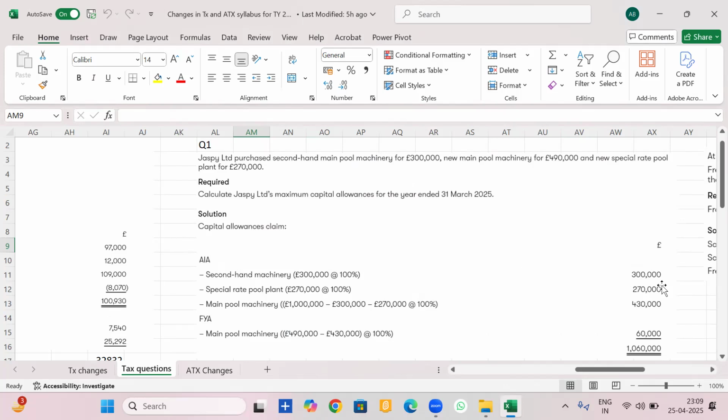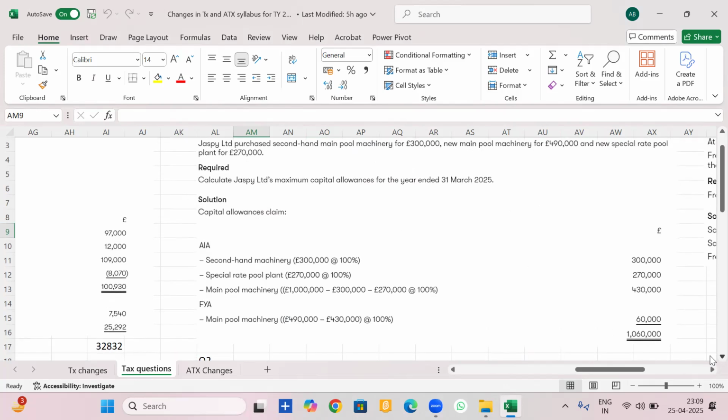So what is the remaining amount? Total AIA is 10 lakhs. 5,70,000 we have already adjusted. So the remaining is 4,30,000. Very good. So 4,30,000 will be subject to annual investment allowance, and the remaining 60,000 we will take it to FYA. Right? I hope I'm clear. Now you add it and you get total of allowances.